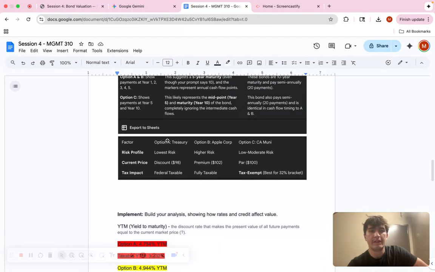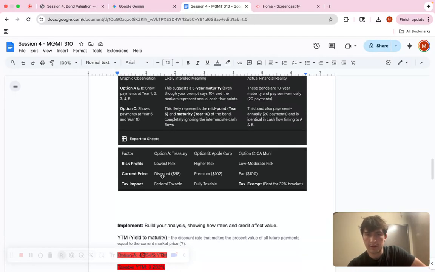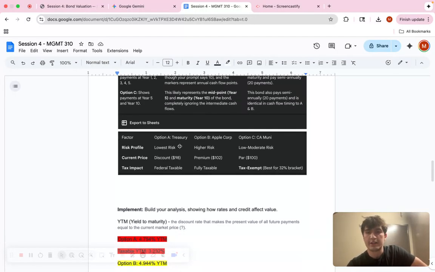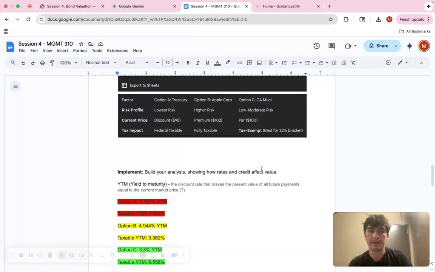So this gave me the risk profile of them. The Treasury has the lowest risk, like we said, because they have to give it back. The Apple corporate bond has the highest risk because it's not a U.S. thing. And then the California one is a moderate risk. It's right in the middle. But once again, we see that it's tax exempt, which we'll come back to.